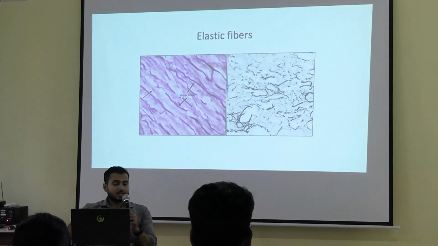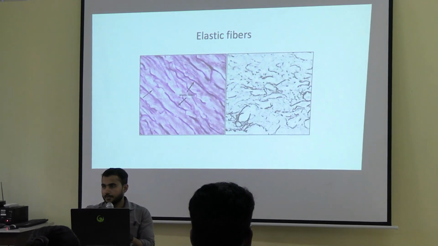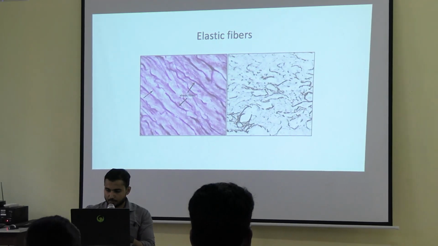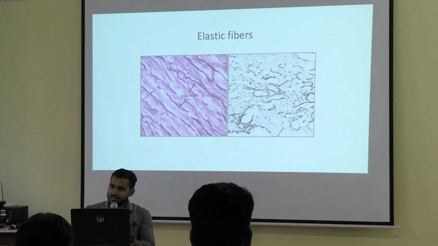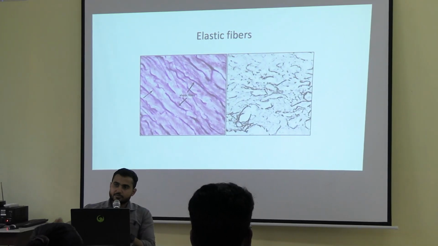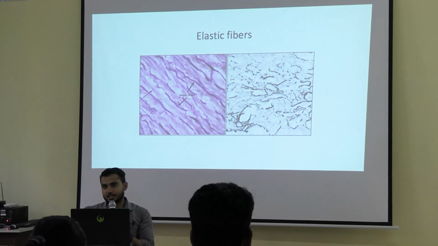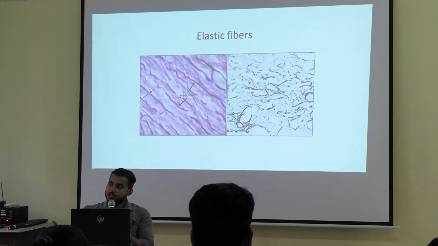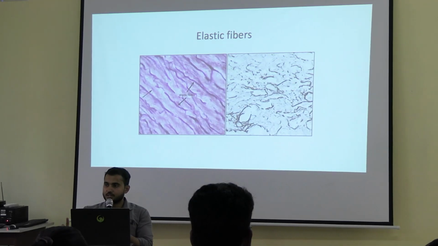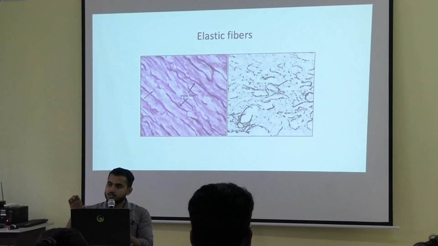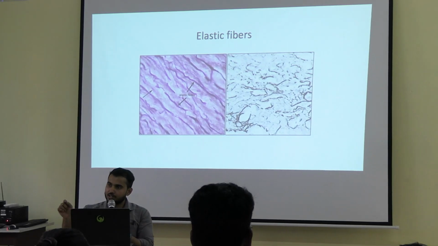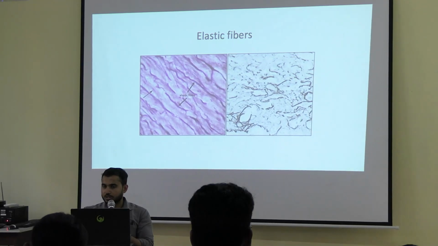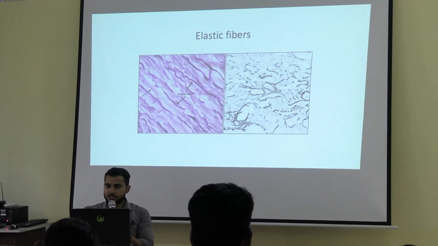Okay, next is the elastic fibers. So elastic fibers, what are the physical properties? First of all, the number of elastic fibers is less as compared to the collagen fibers. Next, the thickness of the elastic fibers is also less as compared to the collagen fibers. Next, the elastic fibers always run singly. It means a single fiber is there. They don't form bundles. Bundle form नहीं करता है. Single fiber रहता है. And those fibers always branch and anastomose with each other. That is the physical properties of the elastic fibers.